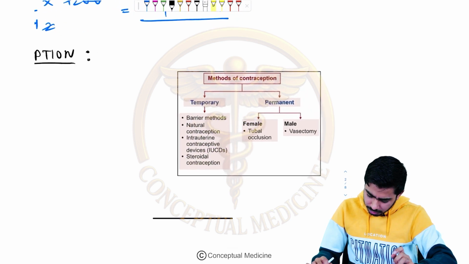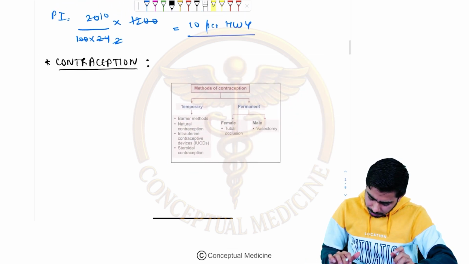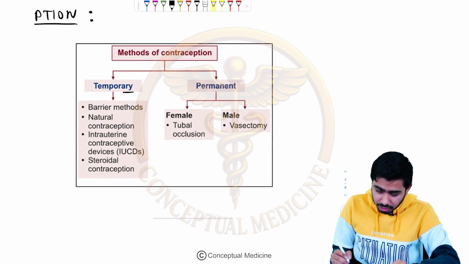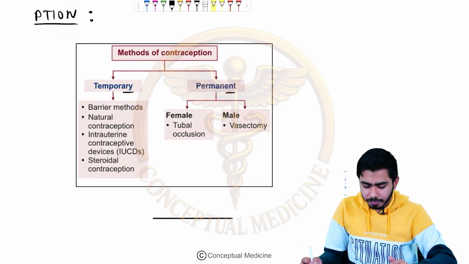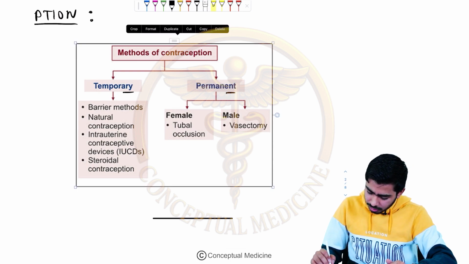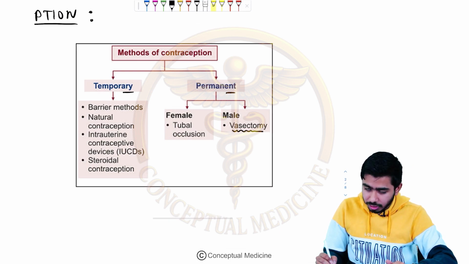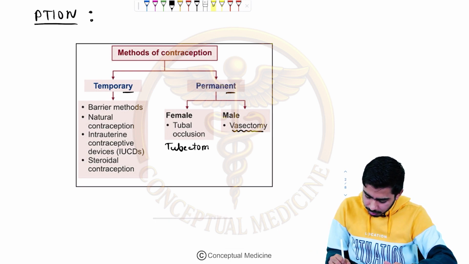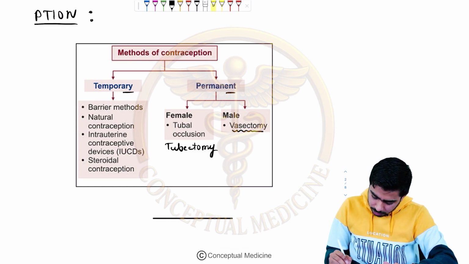So basically, here you can see these are the methods of contraception. We might have the temporary method and the permanent method. In the permanent method, for males there could be the vasectomy, that is the sterilization purpose, right? And for females, there could be the tubectomy. So this is a tubal occlusion.